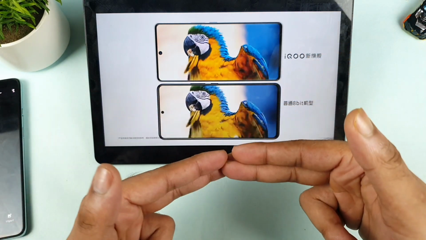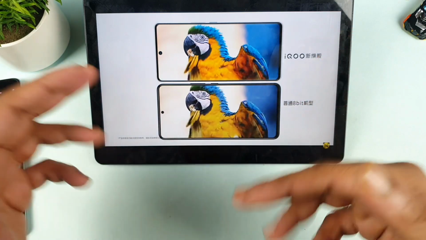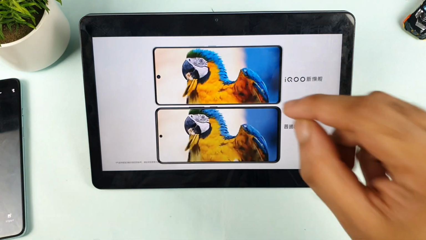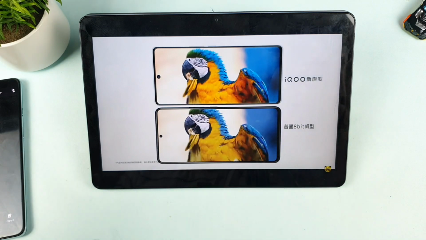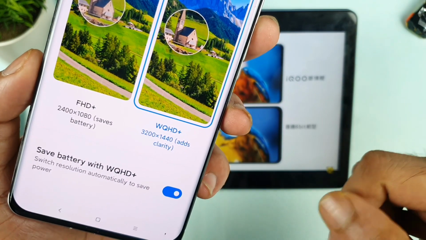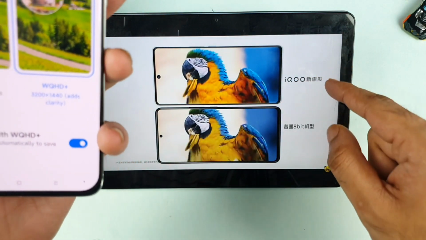I think there's a rumor that a Samsung E5 panel is used. That's another thing I got from online regarding the display. And the display resolution can be 1440 by 3200, which is a quad HD resolution. That is what I think this iQOO 8 phone is going to have.